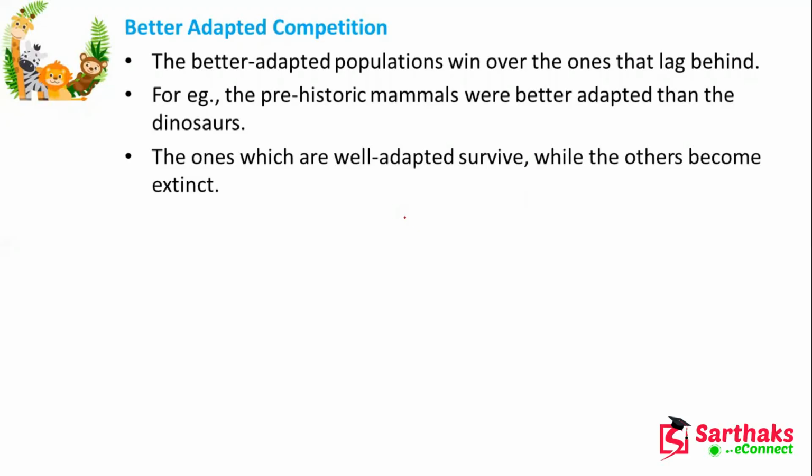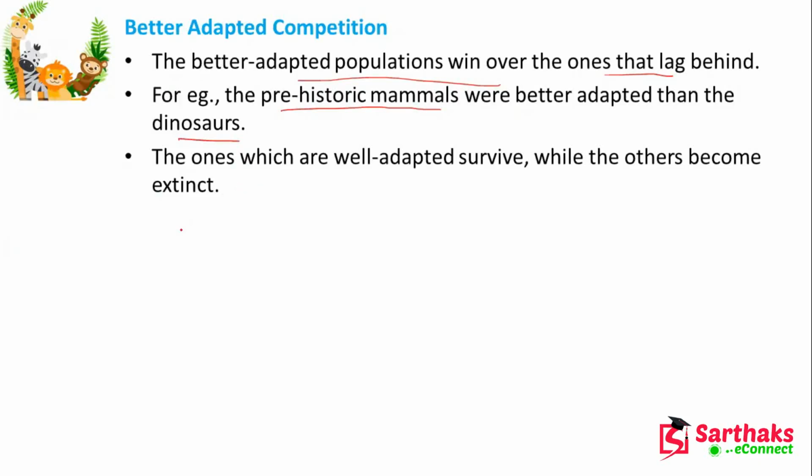The better adapted population wins over the ones that lag behind. If you can adapt to all the changes, then you can survive. Like prehistoric animals, which were better adapted than the dinosaurs.